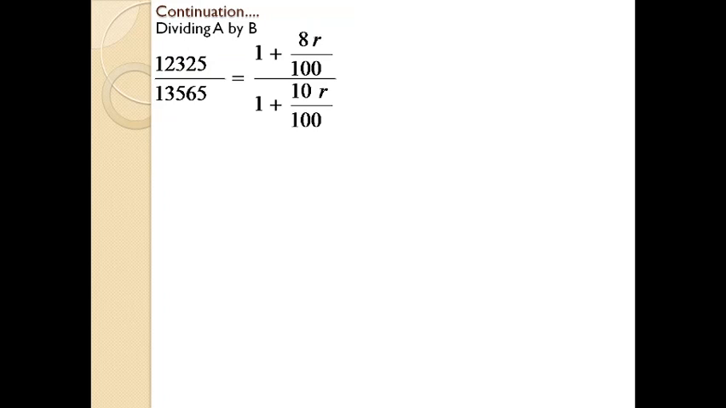You may find it confusing how we developed this on the basis of equations A and B. That is just simple maths. If we simply divide equation A by equation B, you can see that the common factor in both cases is P, outside the bracket. So if we cancel P on both sides of the fraction, the remaining part is only 12,325 equals 1 plus 8R divided by 100, and the denominator part is 13,565 equals 1 plus 10R by 100.